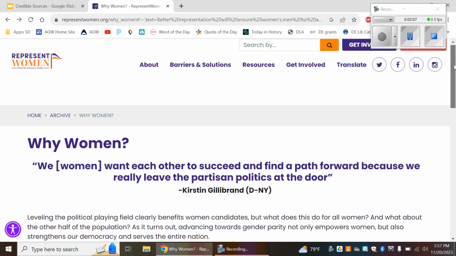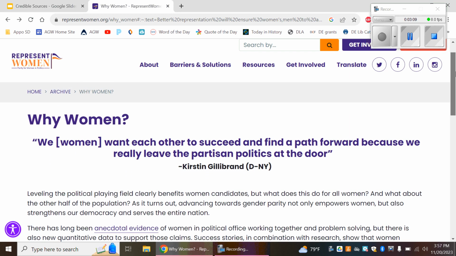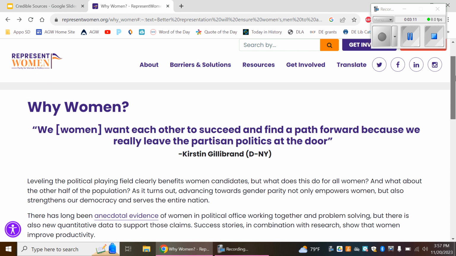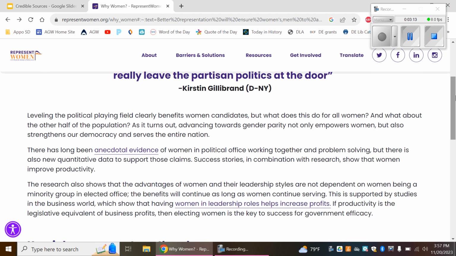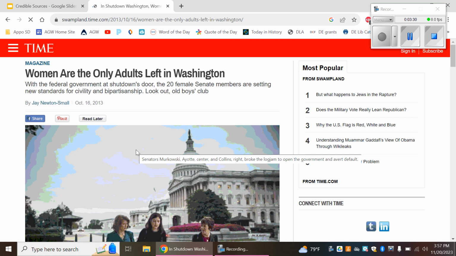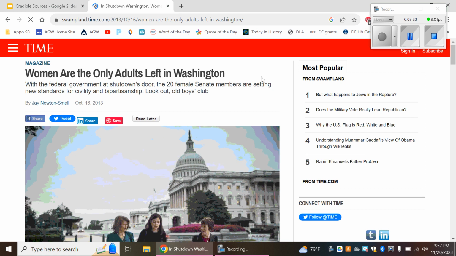This is an article that talks about why women should serve in political roles. As I started reading, and I'm not going to read all of it now again for you, it was kind of vague actually. As I was looking through the site, I couldn't find a lot of very specific data. There was this link though that said there was anecdotal evidence of women working in the political office together and helping problem solve. When I clicked on that link though to see what is the original source material, it took me to this Time magazine article.